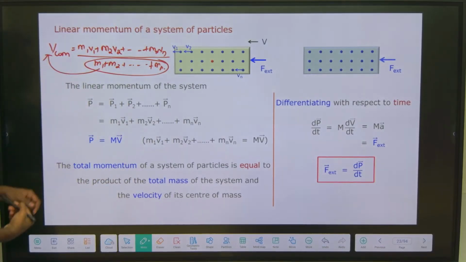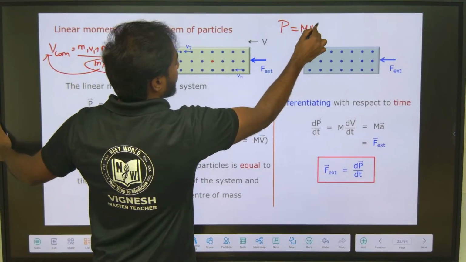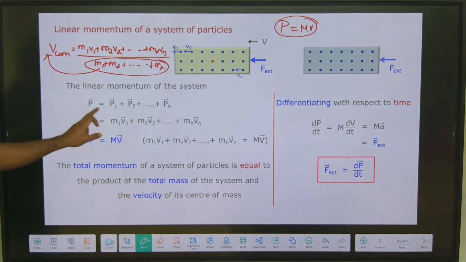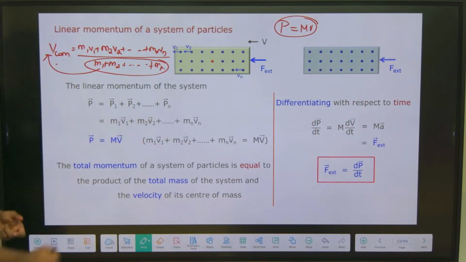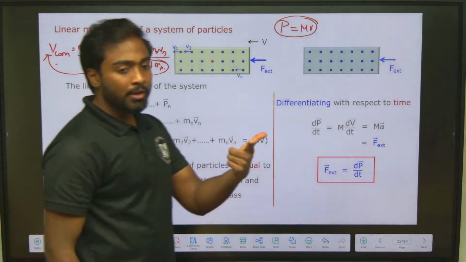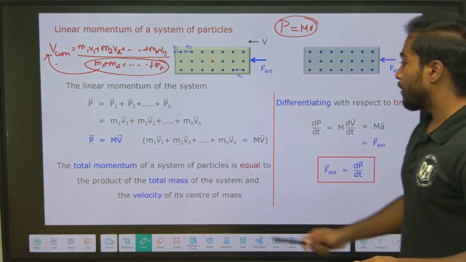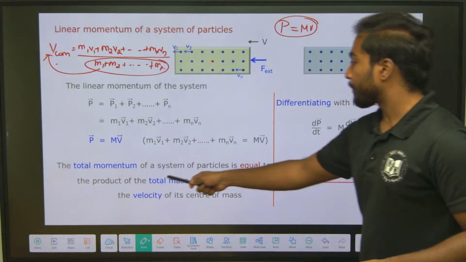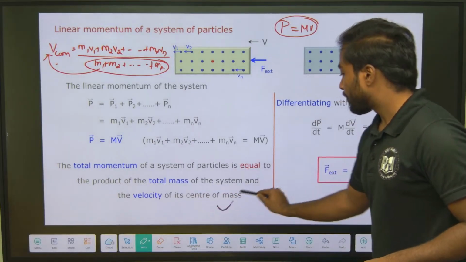Momentum is nothing but mass into velocity. So P equals P1 plus P2 plus up to Pn. From acceleration of center of mass we got force; for velocity of center of mass we got momentum. The total momentum of a system of particles is equal to the product of the total mass of the system and the velocity of its center of mass.